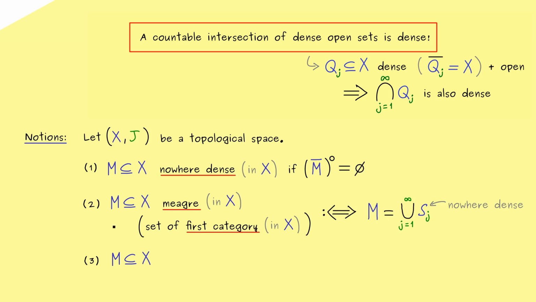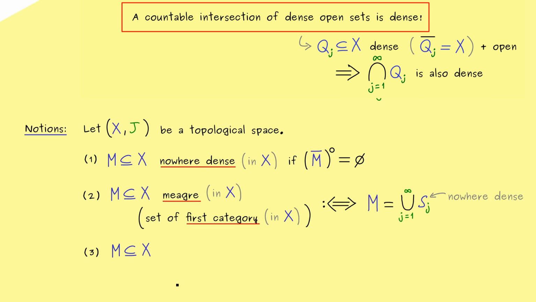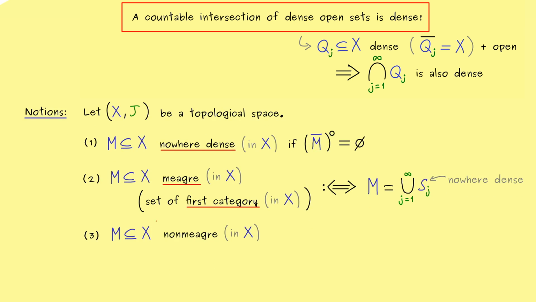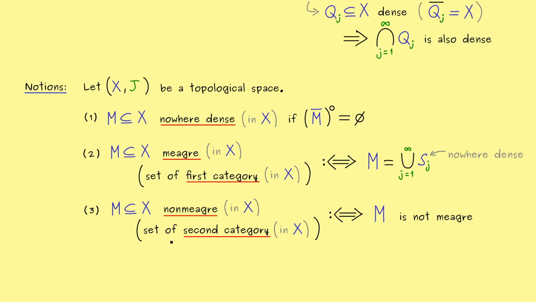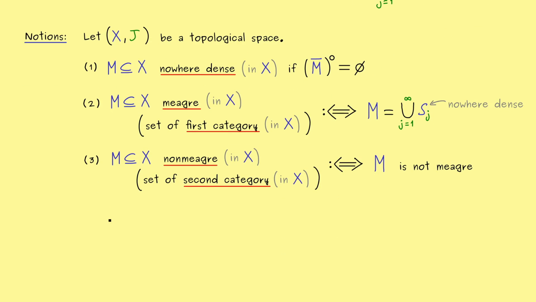And then of course, we can also define the opposite of that. Therefore, we would call the set M non-mega in X. Or, using the other language, we would say it's of second category. So you see, there are only two possibilities. Either the set is mega or it's not mega. And indeed, by using these notions for subsets of X, we can formulate our Baire category theorem.